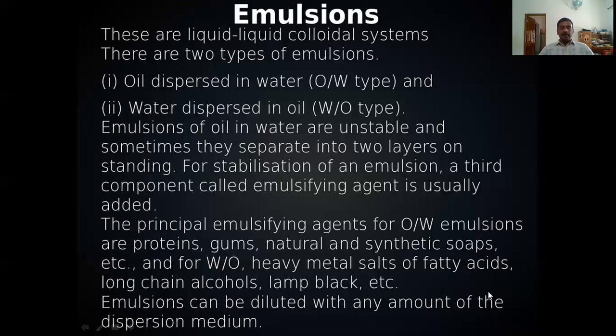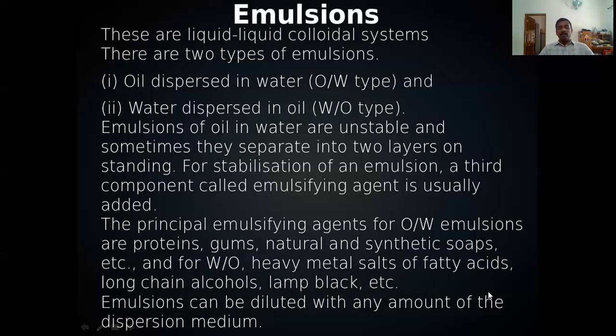Now some examples of emulsifying agents. The principal emulsifying agents for oil in water type emulsions are proteins, gums, natural and synthetic soaps, etc. Oil in water type emulsions are stabilized by these.